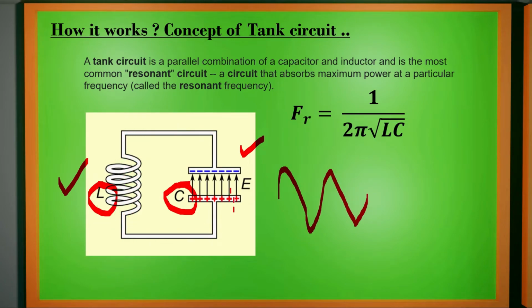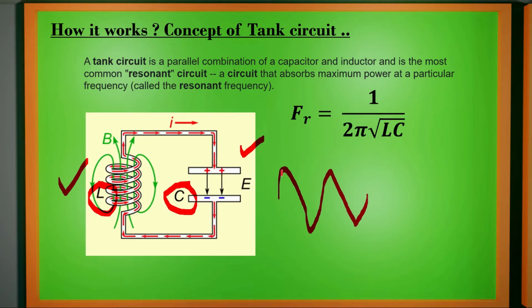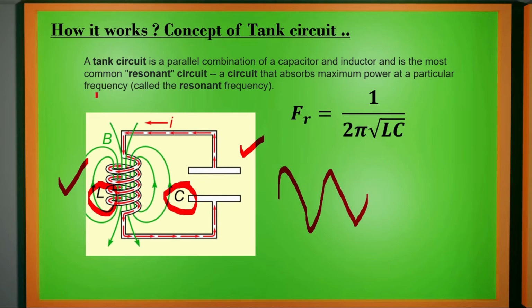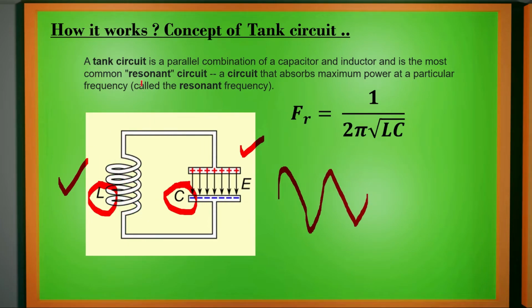So this change in polarity will generate waves like sinusoidal waves. Those are called oscillations. The circuit creating this oscillation is called a tank circuit.